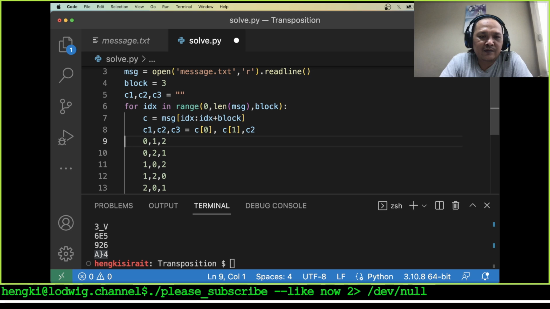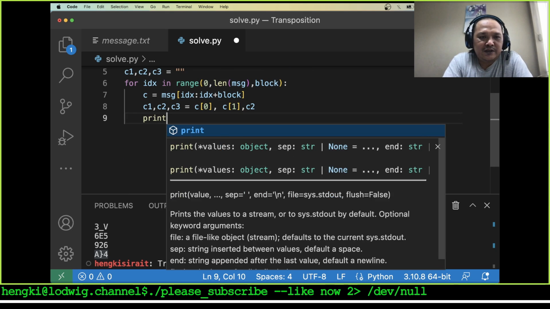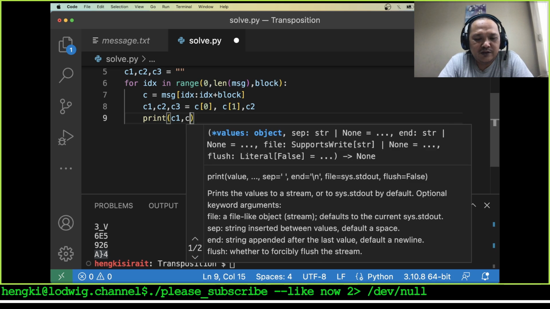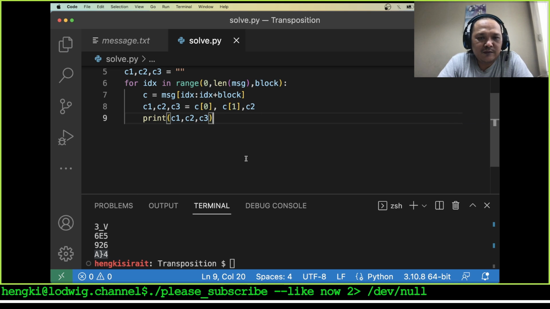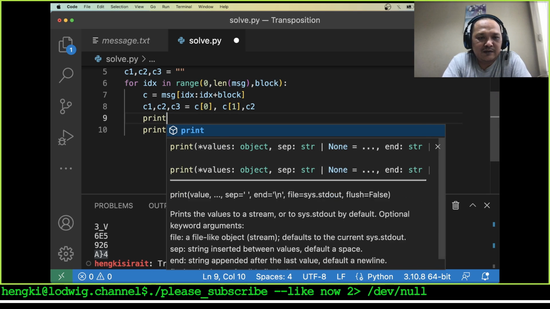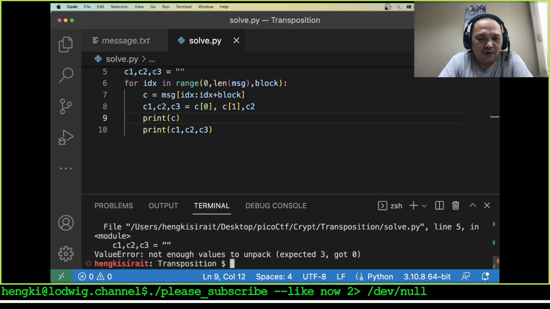Let's print our C1, C2 and C3, and print the C here. Let's take a look. Oh, value error, not enough values to unpack.